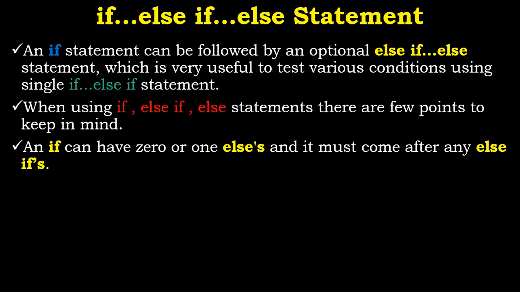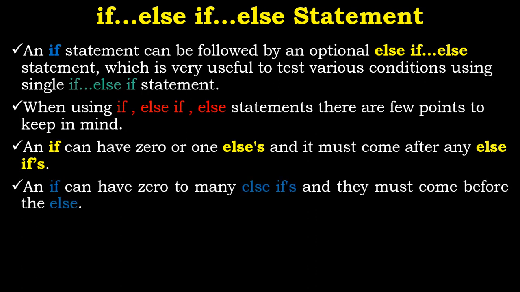But when you are implementing the if else if statement, the else statement should come after the else if statements, meaning that the else statement should be the last or the default statement. The else statement should not come before an else if. Are you getting it? So the else statement should be the last. Don't get yourself confused. When we start with implementation, you will get to know this point.